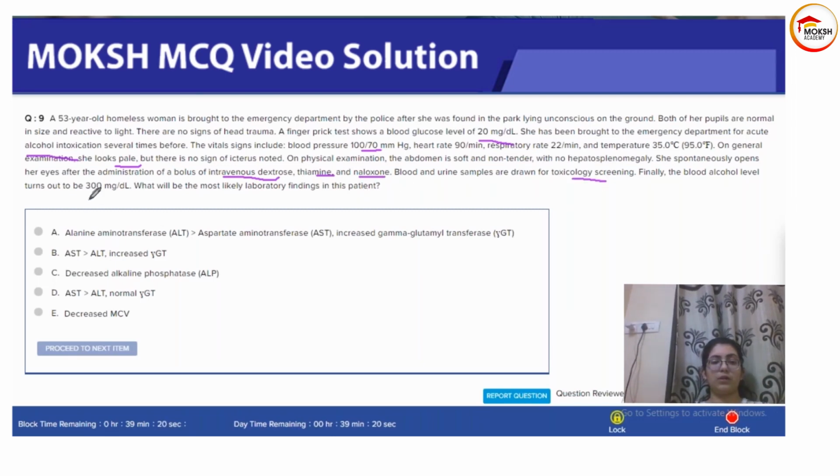Finally, if the blood alcohol level is 300, which of the following is most likely a laboratory finding in this patient? ALT greater than AST. This is AST greater than ALT and increased GGT. This is decreased ALP. AST greater than ALT and normal GGT, decreased MCV.